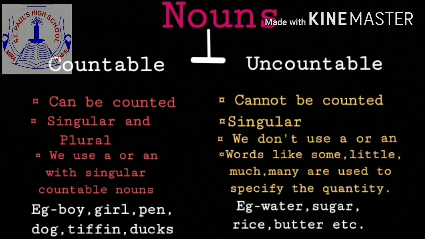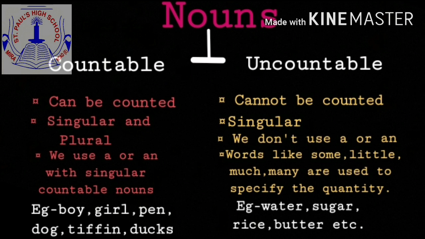So, students, nouns can be classified as countable and uncountable nouns. Countable nouns can be counted. They can be singular or plural. That means they can be one or many. We use a or an with a singular countable noun. For example, a chair, an apple. Here they are singular and with them you can use a or an. Just for example, boy, girl, pen, dog, tiffin, ducks, etc. They all are countable nouns.